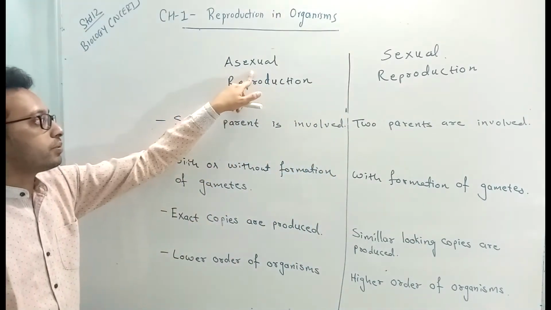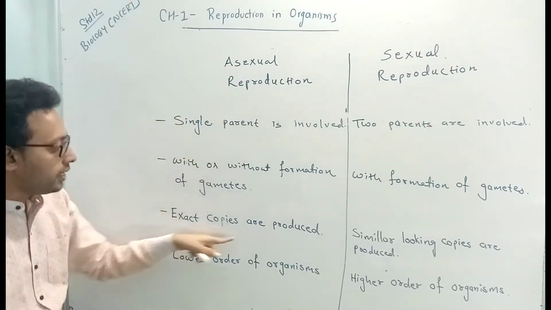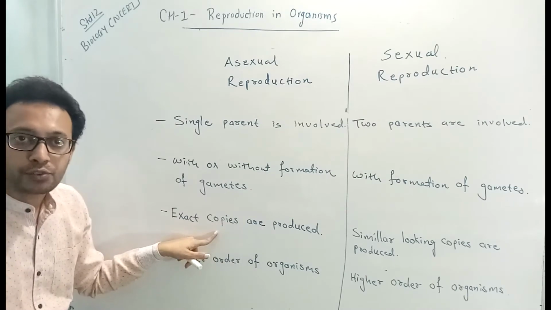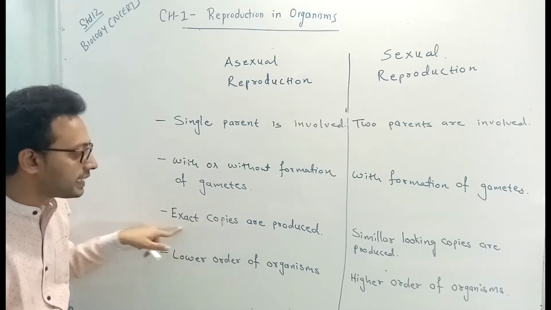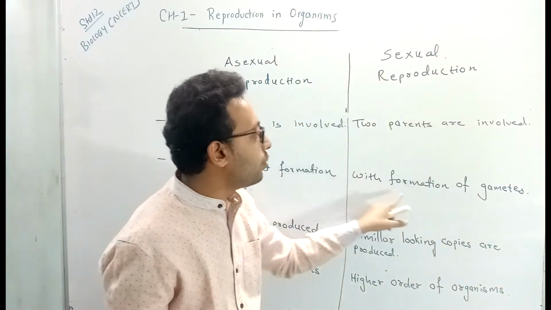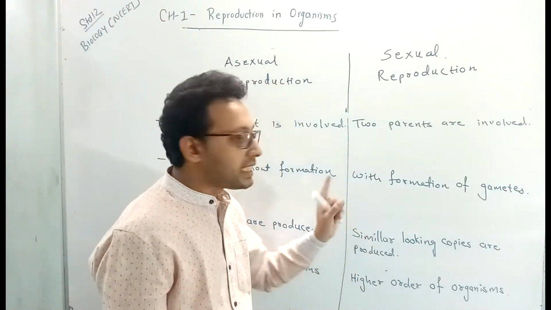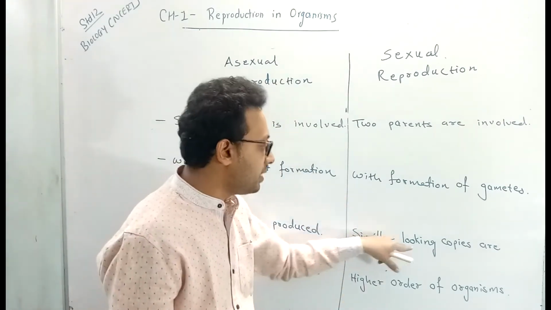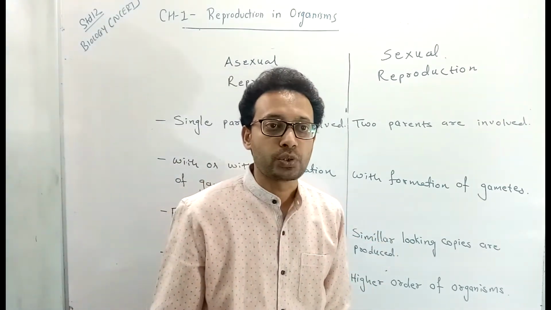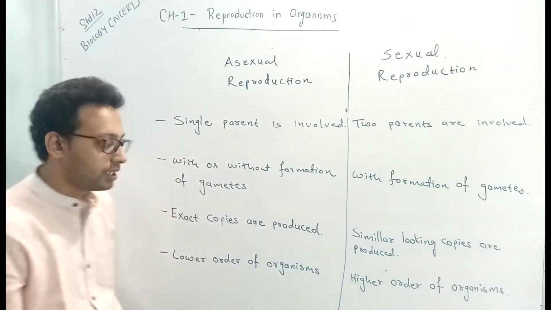In asexual reproduction, as only a single parent is involved, the copies or offsprings which are produced are exactly the same. But in sexual reproduction, which involves the formation and fusion of gametes, exact copies are not produced, but similar looking copies are produced. Like we look like our parents, but not the exact copies.